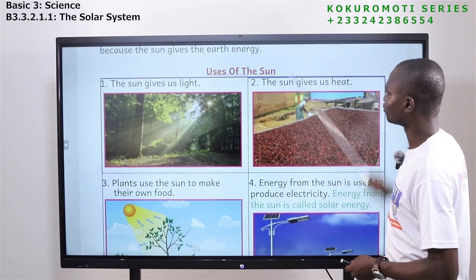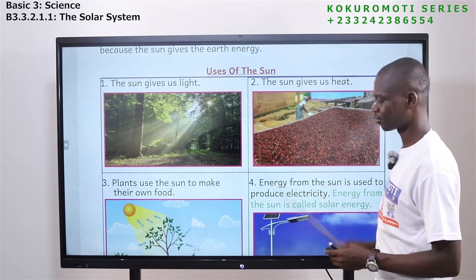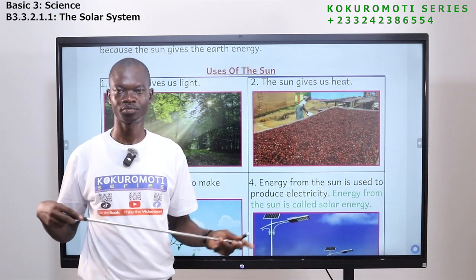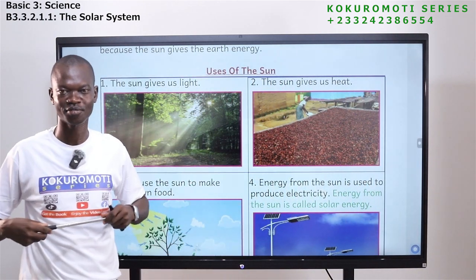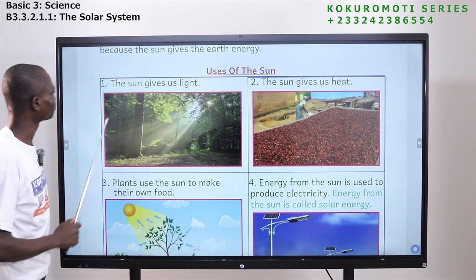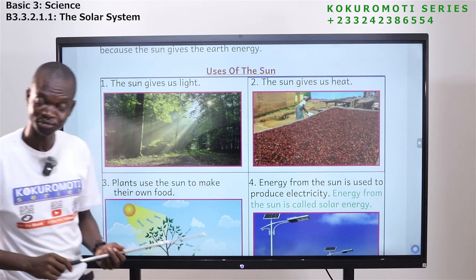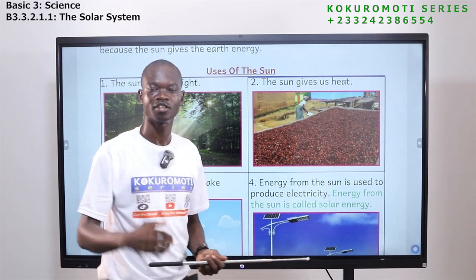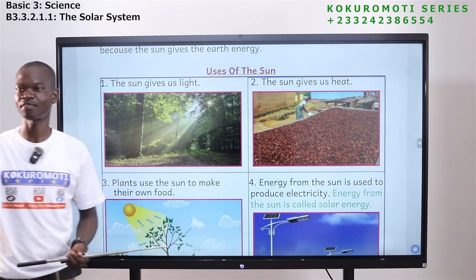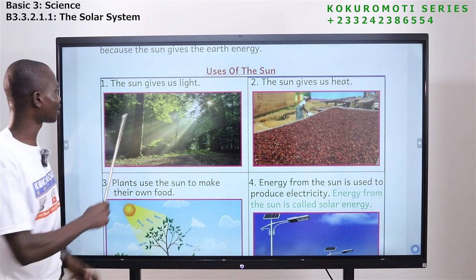Energy. Now, we are looking at the uses of the sun. What are some of the things that we use the sun for? Let's look at some of them. Number one, the sun gives us light. During daytime, you are able to see things afar and clearly because of the sun.